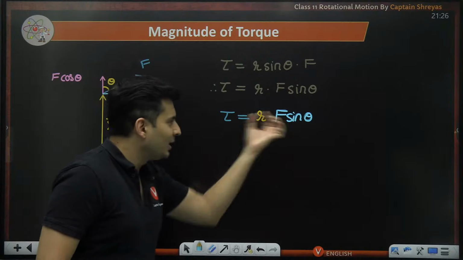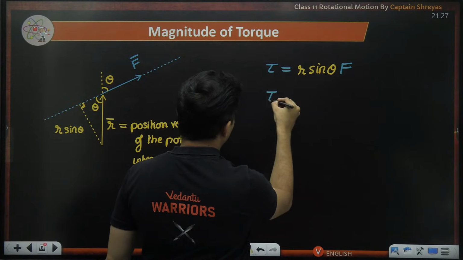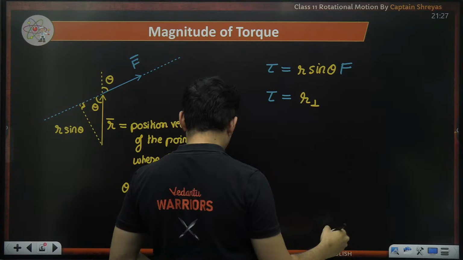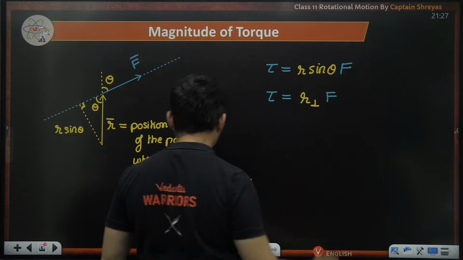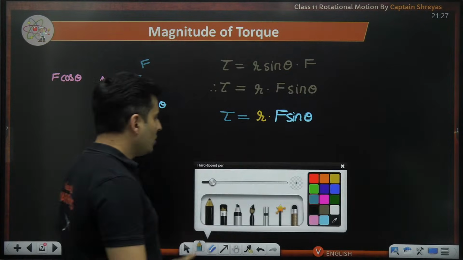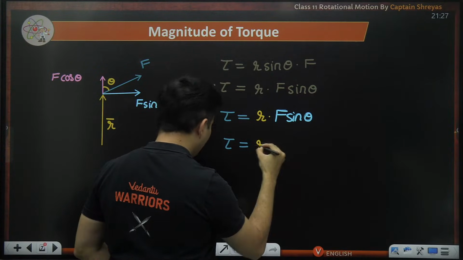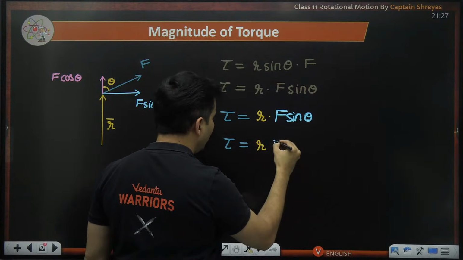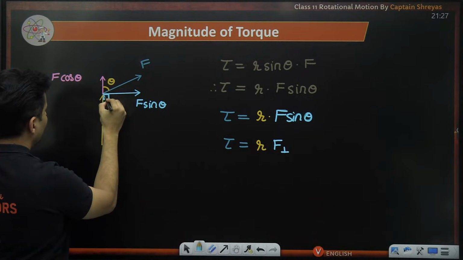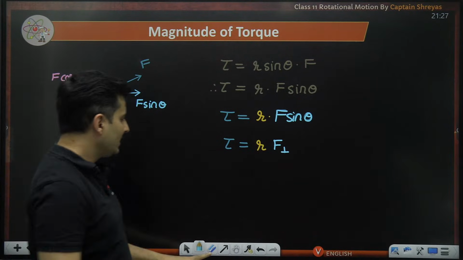Now, there is a term for this, or a short way of looking at that. This r sine theta technically is the perpendicular distance drawn on that force. So r perpendicular into F. This is perpendicular drawn on the force. Or you can also look at it as torque is equal to, you simply take R and you take the perpendicular component of the force. This is the perpendicular component. If you notice carefully, this is the perpendicular component of the force. Still, I will get the torque.